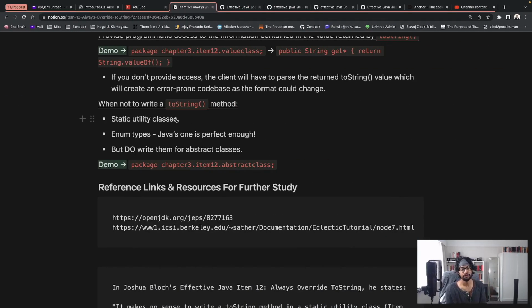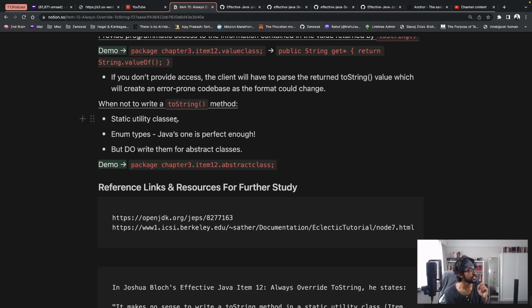Also, when writing ToString methods, there are, of course, like all of programming and perhaps all of life, certain exceptions. There's no requirement to write or override the ToString method of the Object class in Java for static utility classes, because you simply wouldn't be using the ToString method, since you don't create objects with a static class. For enum types, Java's own ToString is perfect enough; it represents all the values in an enum perfectly as to how it's implemented in Java.